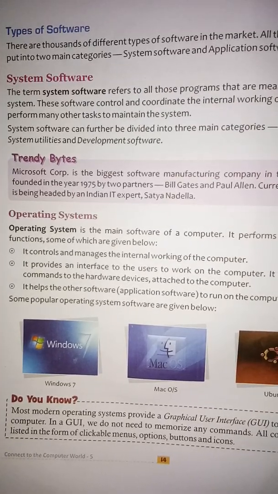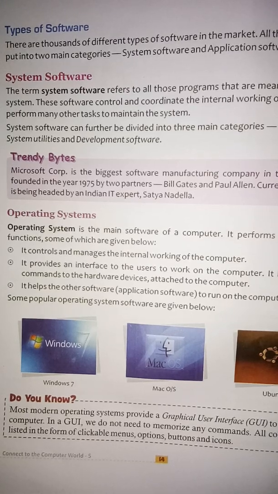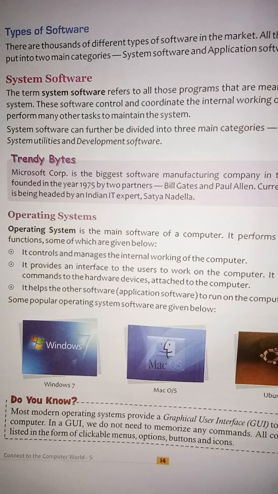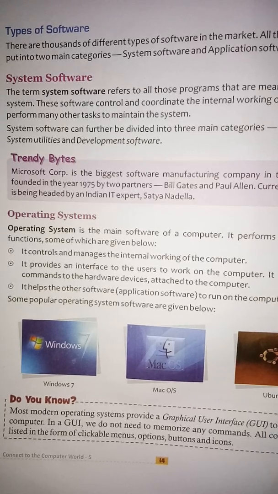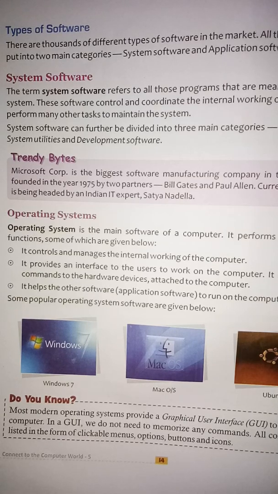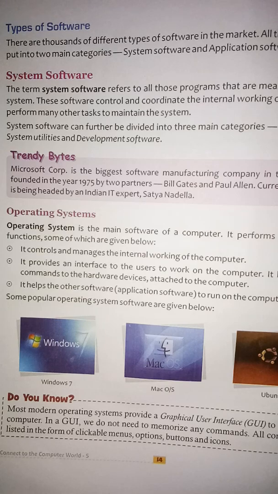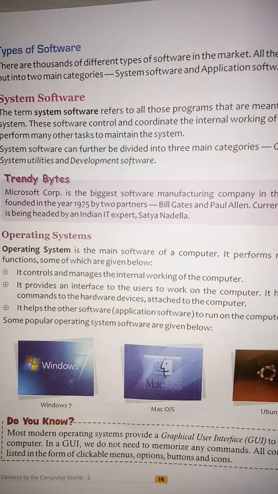Okay, so as the name suggests, system, you can understand the term system software refers to all those programs that are meant for the computer system. These software controls or coordinate the internal working of the computer and perform many other tasks to maintain the system. I hope you are understanding. It controls all the internal working. Okay. System software can further be divided into three main categories. Now we are dividing the system software into three categories, that are operating system, system utilities and development software.